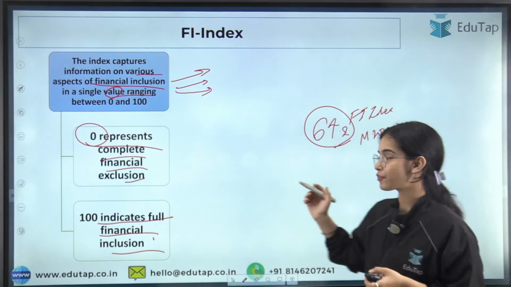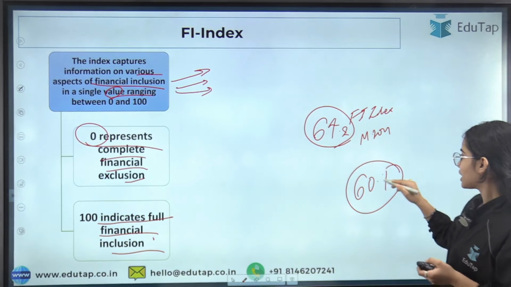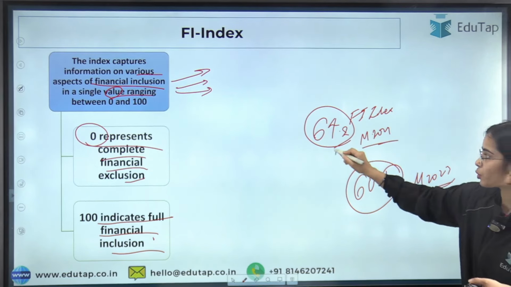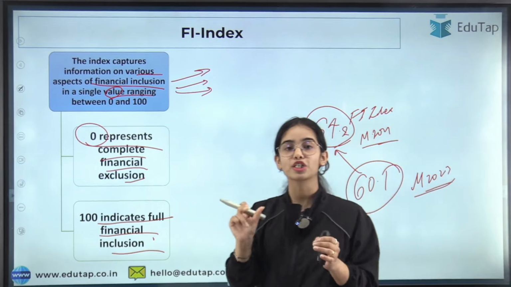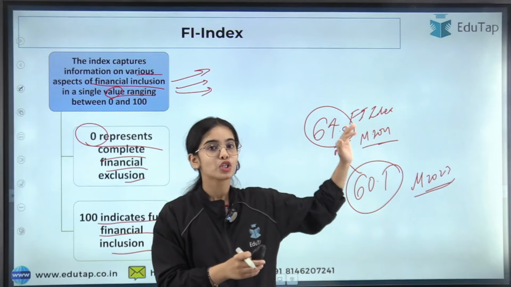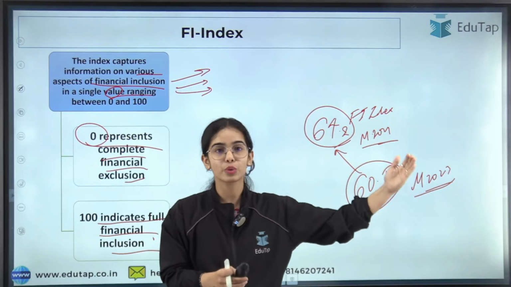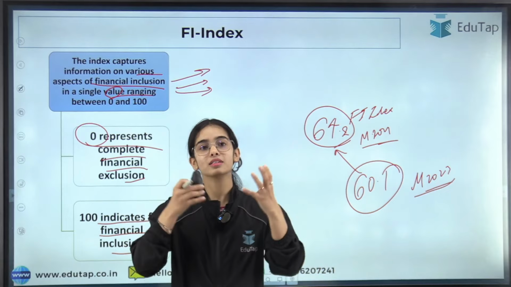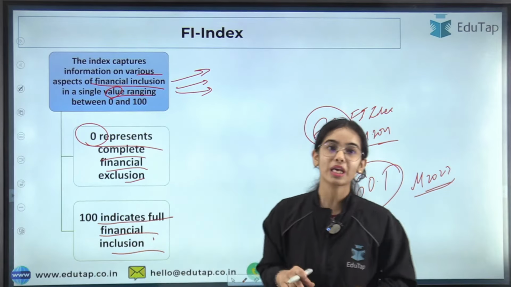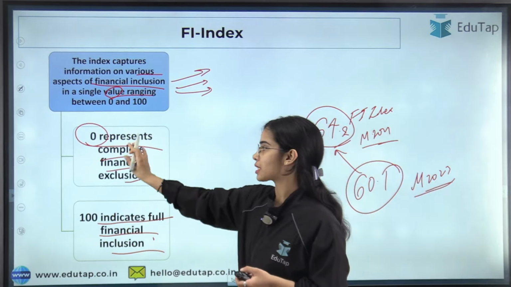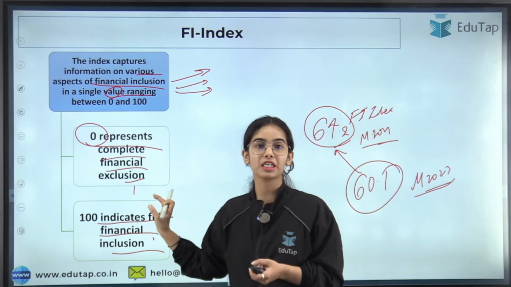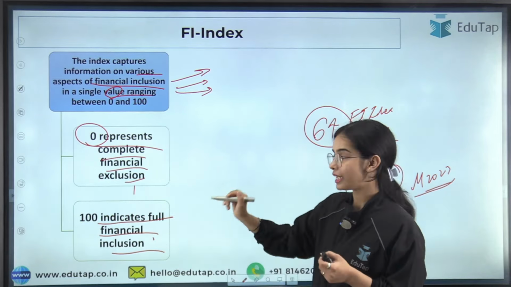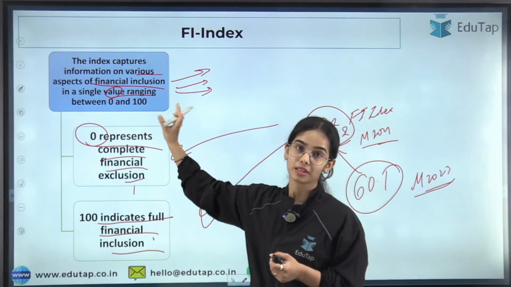You can see that from the previous year, from 60.1, which was the Financial Inclusion Index in March 2023, we have improved to 64.2, the value for March 2024. So there is an improvement in the value of the index. That means there is more financial inclusion happening in the country. The people are having more financial inclusion, okay. So 0 represents complete financial exclusion, 100 represents complete financial inclusion, and the Financial Inclusion Index value can be in between 0 and 100, okay.